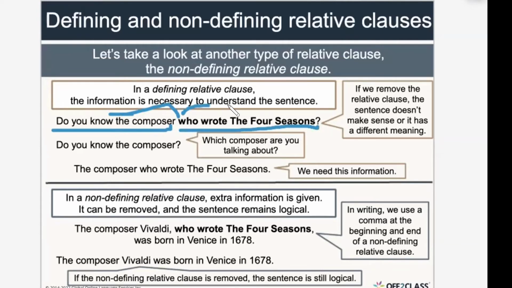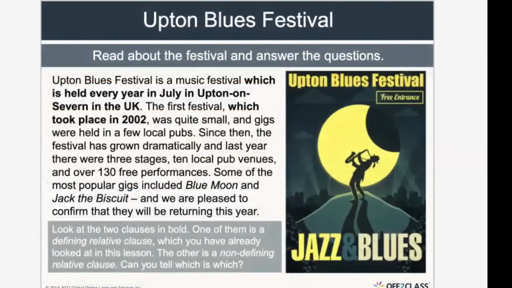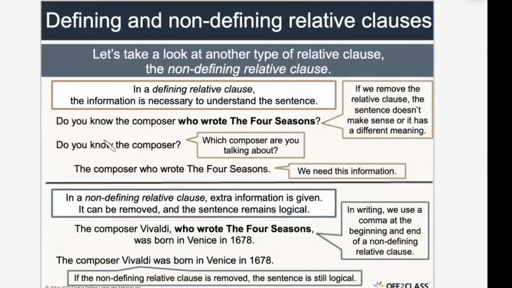I added another sentence using a relative pronoun, to add more information, to define the composer. What composer? Who wrote the 4 Seasons. I came to you, Arif, and asked, do you know the composer? I tell you the composer who wrote the 4 Seasons. What did I do here? I added information so you can know which composer I'm talking about. Do you understand?